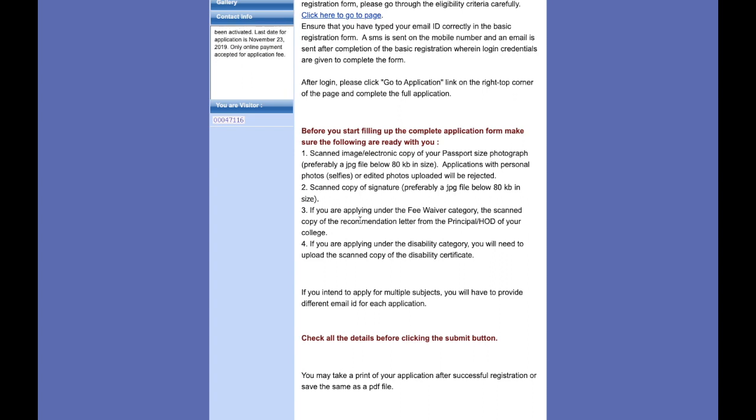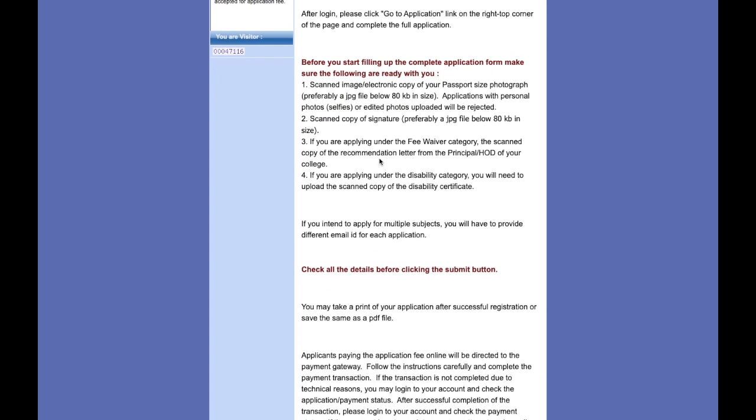If you are applying under the fee waiver category, a category in which a student applies to get some concession in fee, you need a recommendation letter from the principal or HOD, and you should write a fee waiver form in a detailed way. If you are applying under the disability category, then you need to upload the scanned copy of that certificate. That's the whole thing which you need.